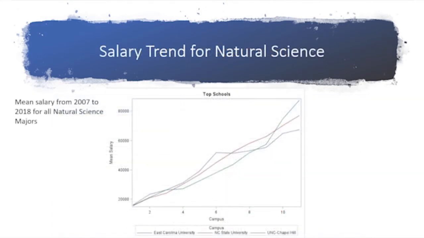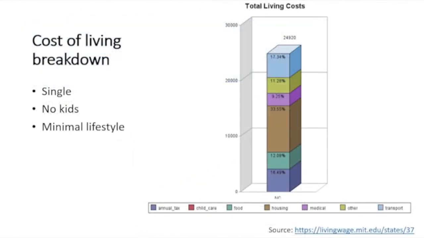salary. This student also looks at the trend of salaries from the top schools after 1 year and up to 10 years after graduation. In this case, we see that UNC Chapel Hill has the highest salary after 10 years in the workforce. Once the student has graduated and received a job with a salary in North Carolina, they must